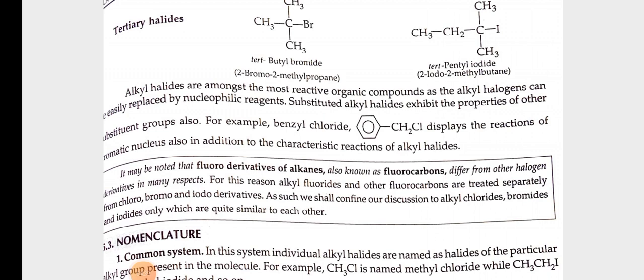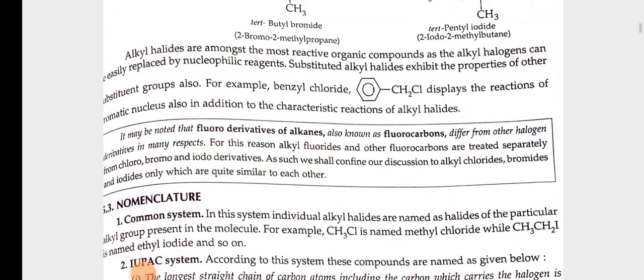It may be noted that fluoro derivatives of alkanes, also known as fluorocarbons, differ from other halogen derivatives in many respects. For this reason, alkyl fluorides and other fluorocarbons are treated separately from chloro, bromo and iodo derivatives. As such, we shall confine our discussion to alkyl chlorides, bromides and iodides only, which are quite similar to each other.